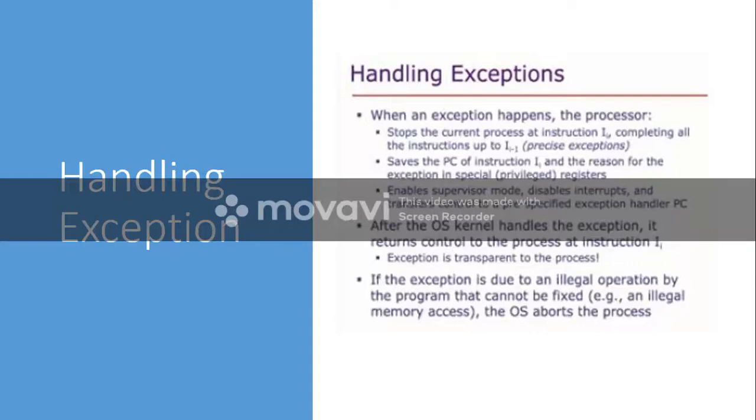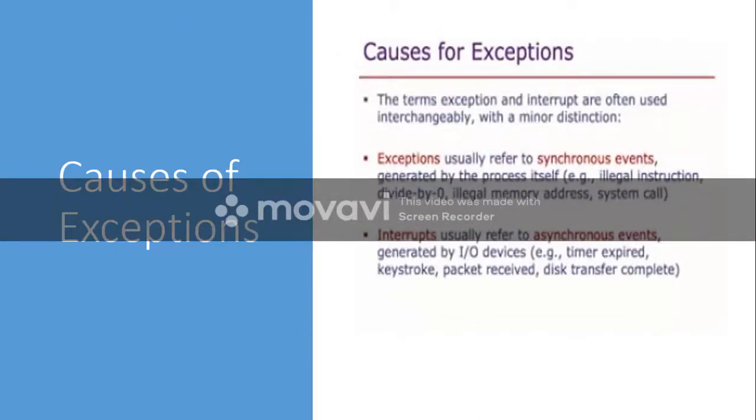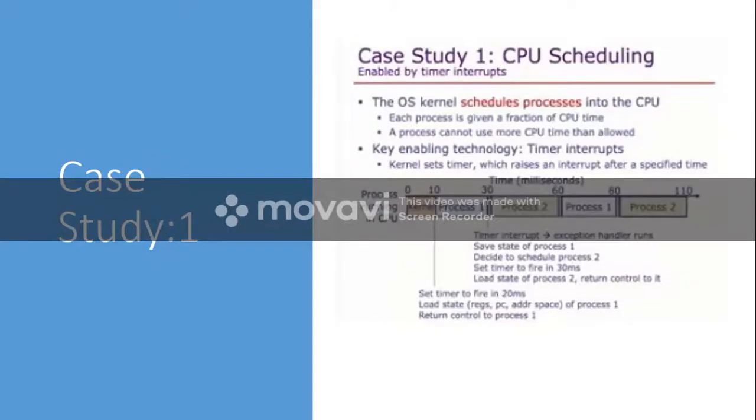To summarize, there is only one difference between an exception and an interrupt. Exceptions are synchronous events which are created by the running process, whereas interrupts are asynchronous events which are created by external events. Examples of exceptions are divide by zero, illegal memory access, etc. Examples of interrupts are timer expired, keystroke, packet delivered, packet received, etc. Now let us discuss some case studies.